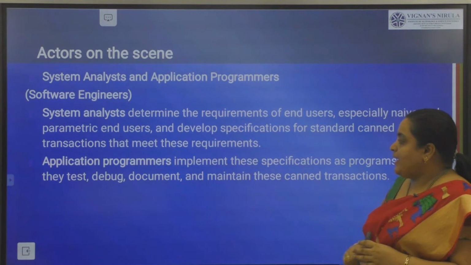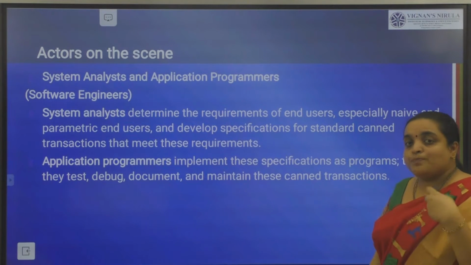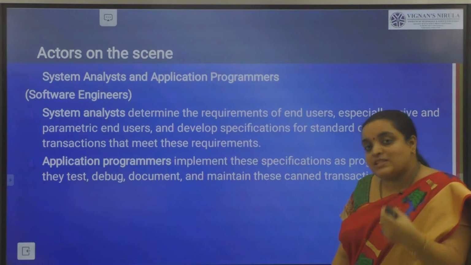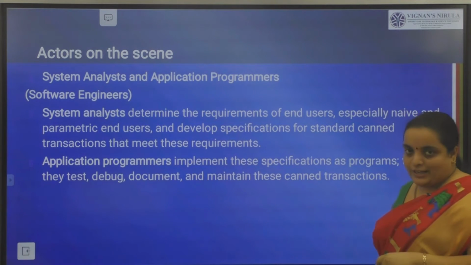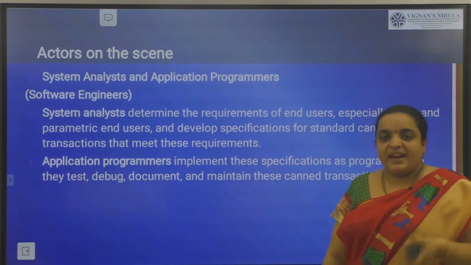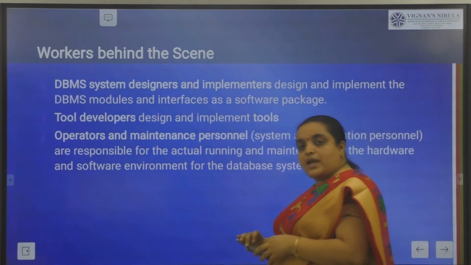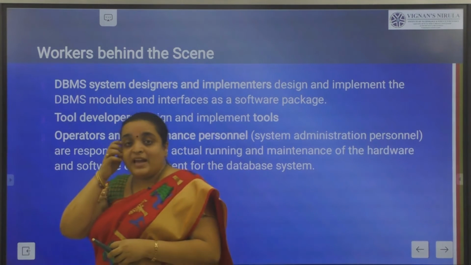Then talking about application programmers. Application programmers are used to implement the specific operations which we need in the database, like testing, debugging, documenting, and maintaining your database. Clear? So these are all the users, actors on screen, and workers behind screen.